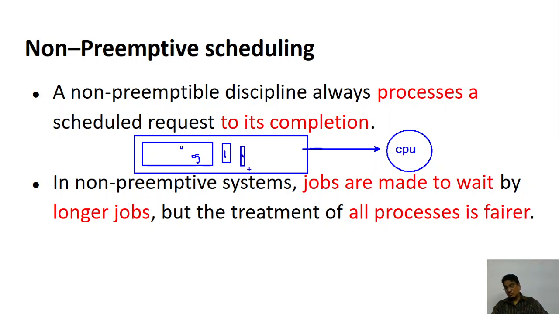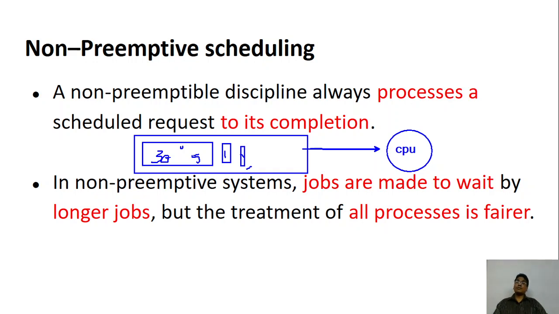Or if you want a good estimation, let's assume that this is going to take 30 minutes. This is going to take 1 minute, and this is just 1 second. For 1 second, you will have to wait for 30 minutes. It's not a great idea.